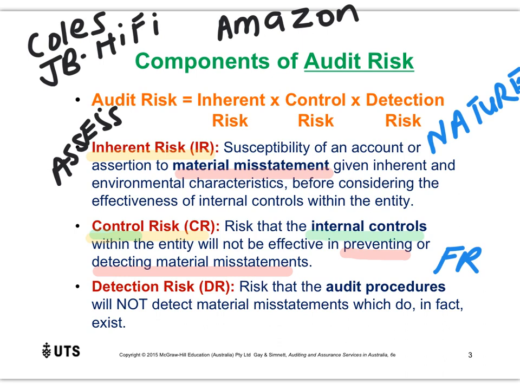We can't change international organizations and stop them from doing international transactions. So what we do is we simply look at and we assess inherent risk. We assess the risk of material misstatement that comes from the nature of the business.